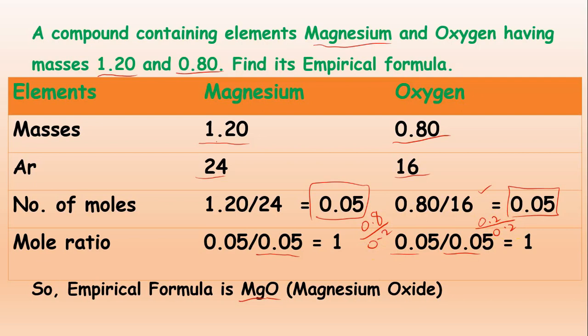So the main concept is that in this step, you have to divide all the answers by the smallest number. The numbers which you obtain will finally be the empirical formula. This is the way how to calculate the empirical formula.